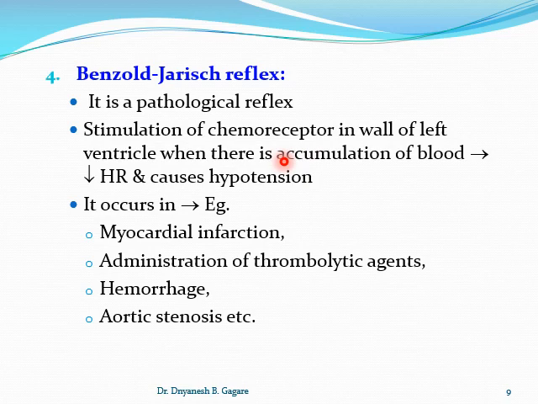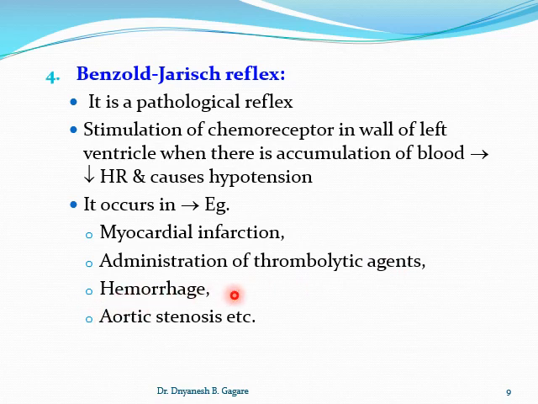If there is a dilatation of the ventricle due to a pathological cause, there is accumulation of blood in the left ventricle, and it stimulates the chemoreceptors, and this in turn decreases the heart rate and causes hypotension.